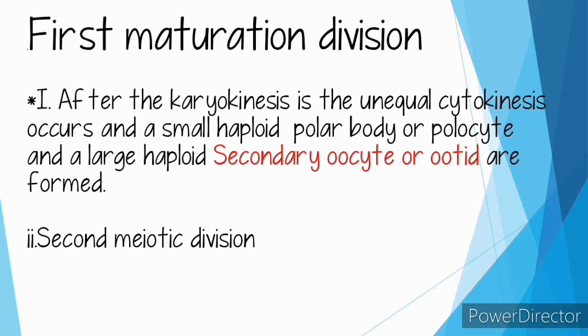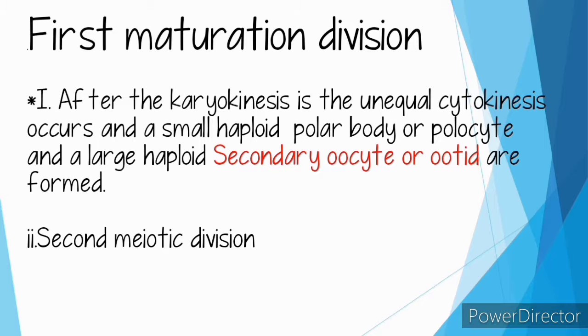So, second meiotic division. The haploid secondary oocyte and first polocyte pass through the second meiotic division. Due to the second meiotic division, the secondary oocyte forms a mature egg and a second polocyte. By the second meiotic division, the first polocyte also divides into two secondary polocytes. These polocytes ooze out from the egg and degenerate, while the haploid egg cell becomes ready for fertilization.